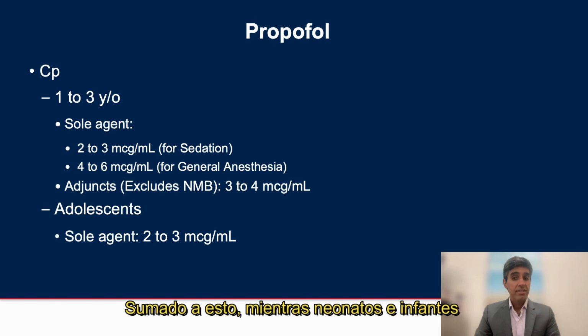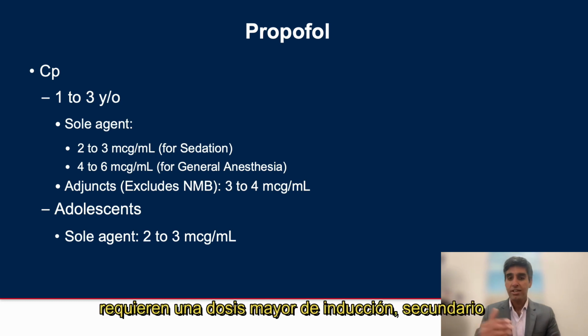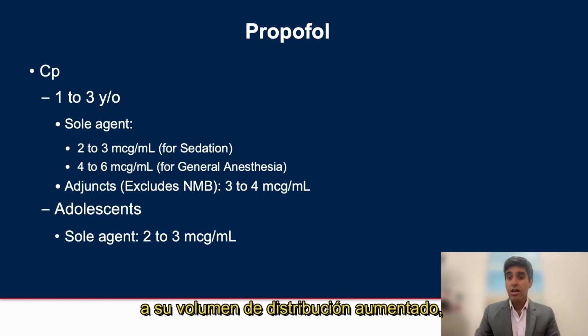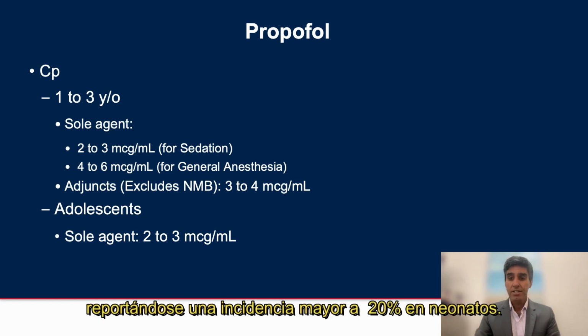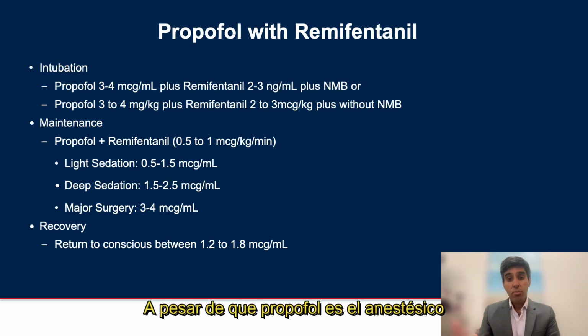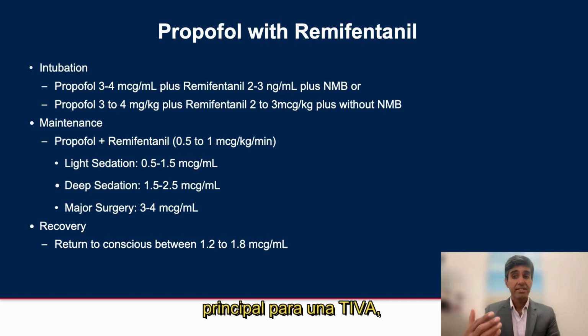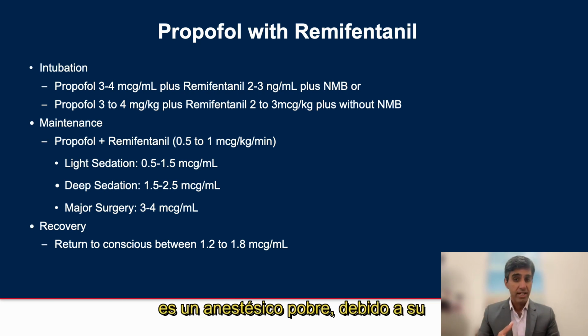Additionally, while neonates and infants require a higher induction dose secondary to their increased volume of distribution, a bolus dose greater than 3 milligrams per kilo really should be used with caution given the increased incidence of hypotension greater than 20% described in neonates. Even though propofol is the primary anesthetic for any TIVA technique, it is a poor sole anesthetic given its minimal analgesic and neuromuscular junction effects, and often needs to be combined with adjuncts including opioids, alpha-2 agonist, ketamine, and neuromuscular blocking agents for a more complete anesthetic.